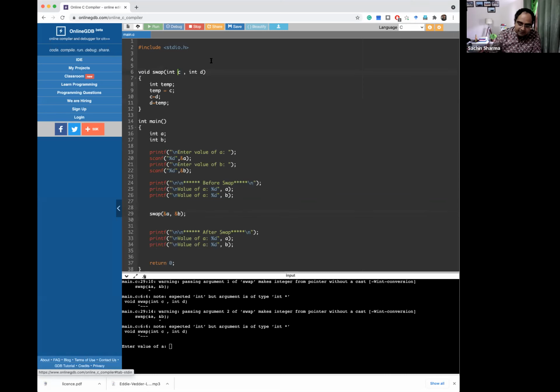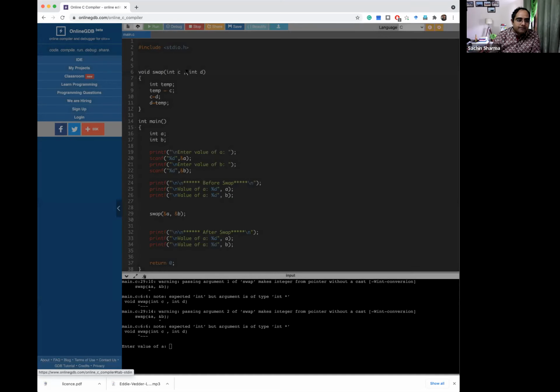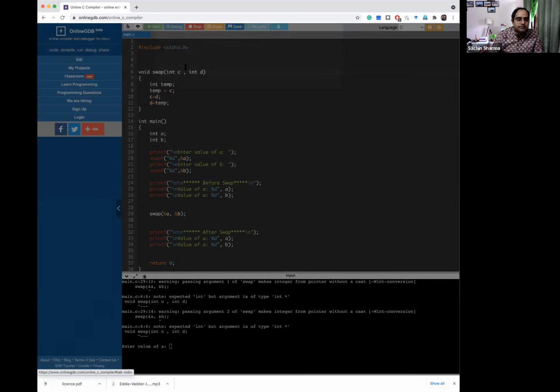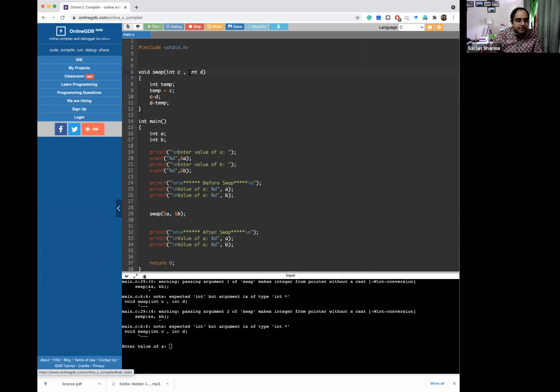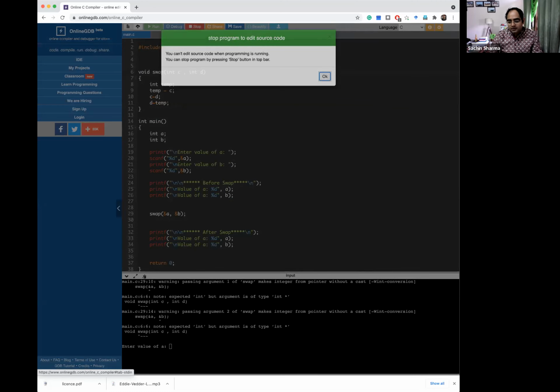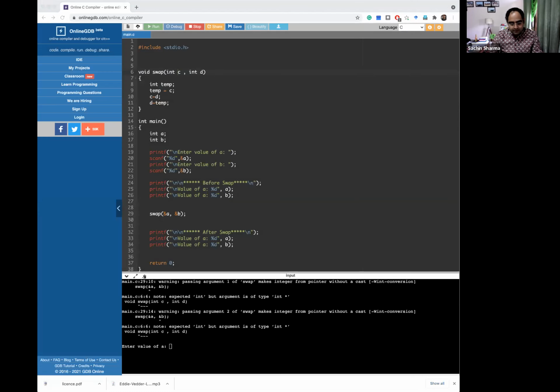So I will make this variable a pointer, star. Sorry. It is not printing star actually here, so I will take it from somewhere else and then print it.